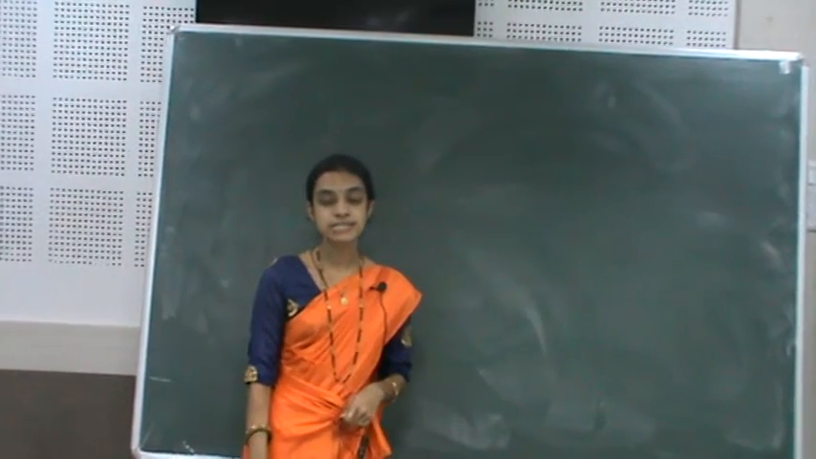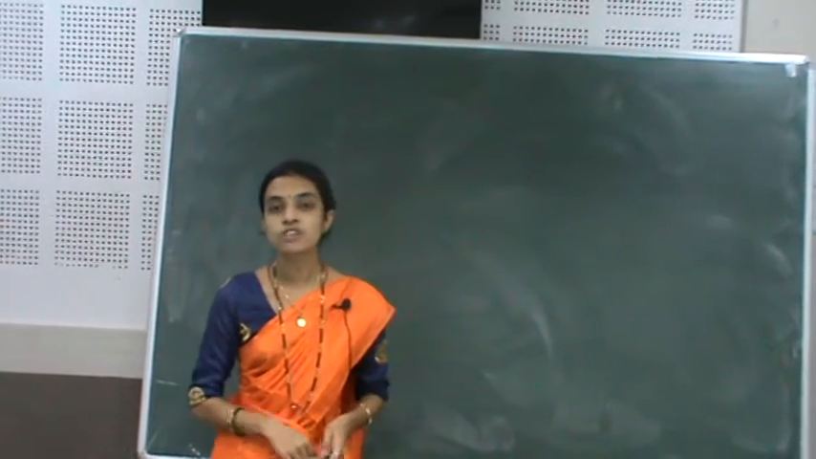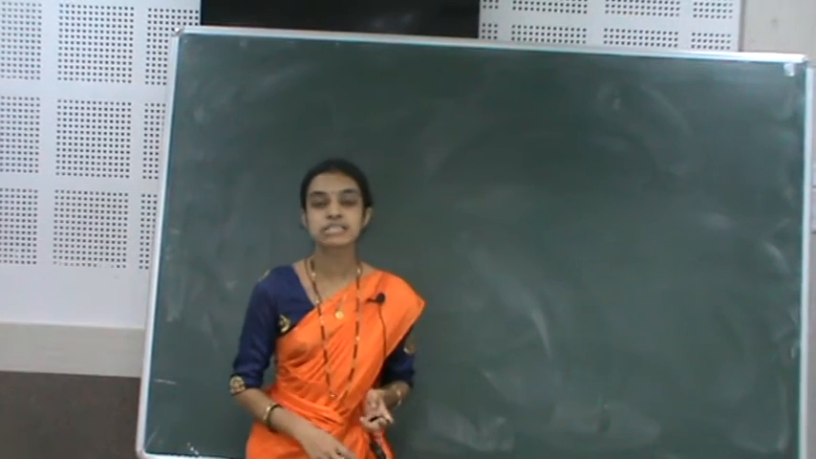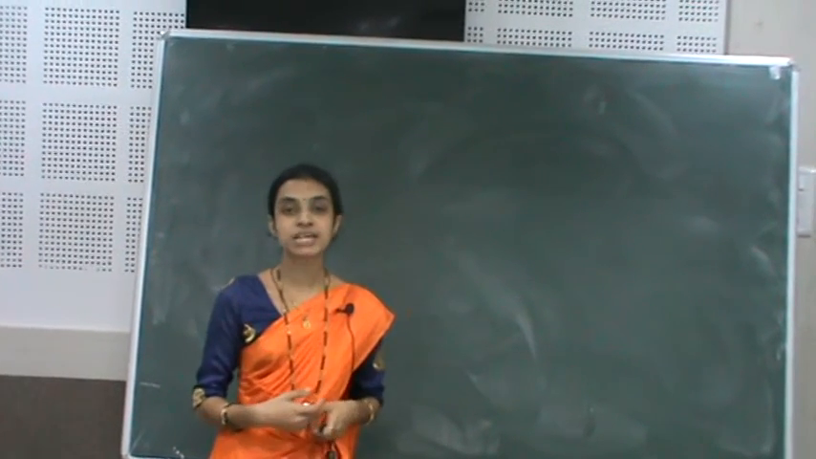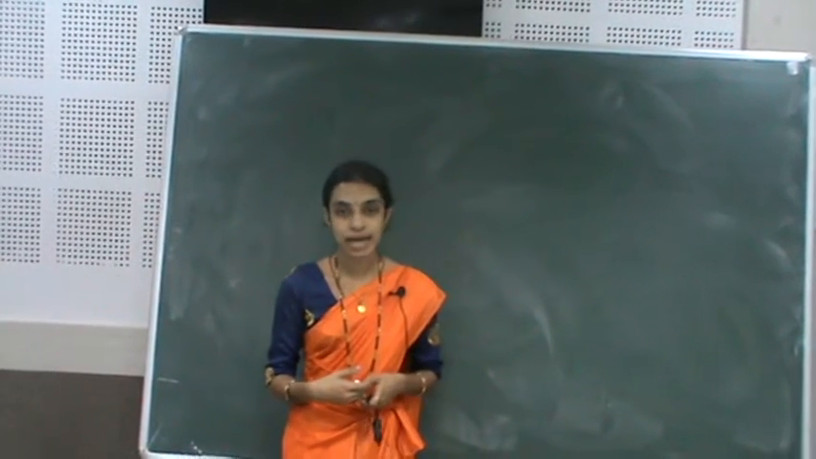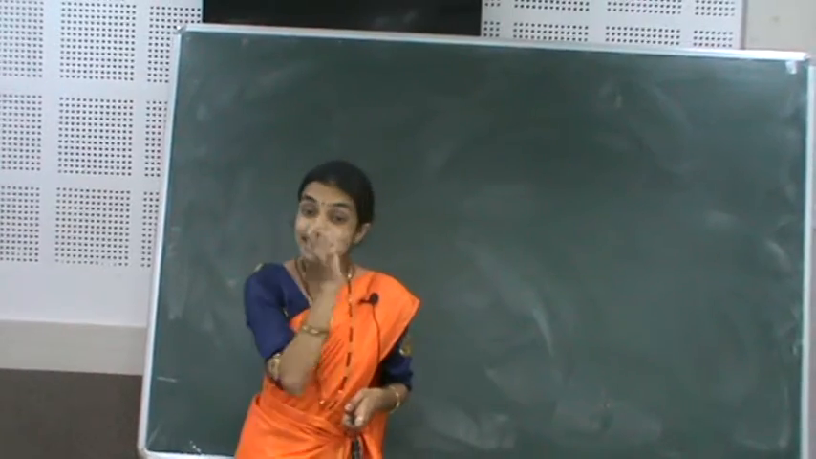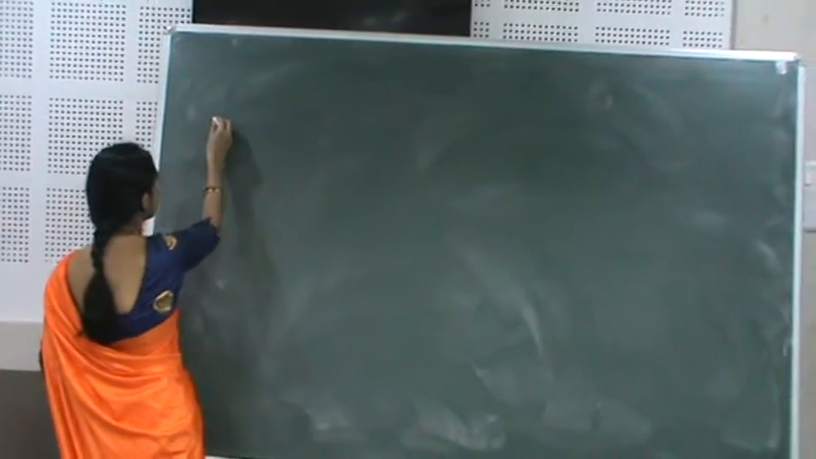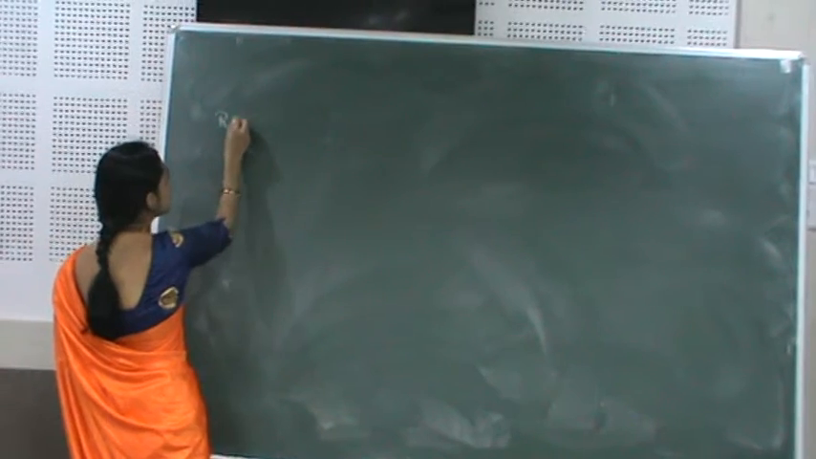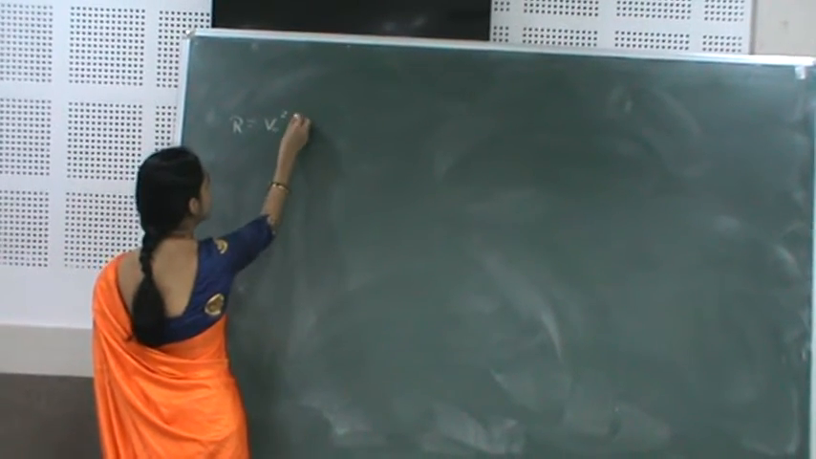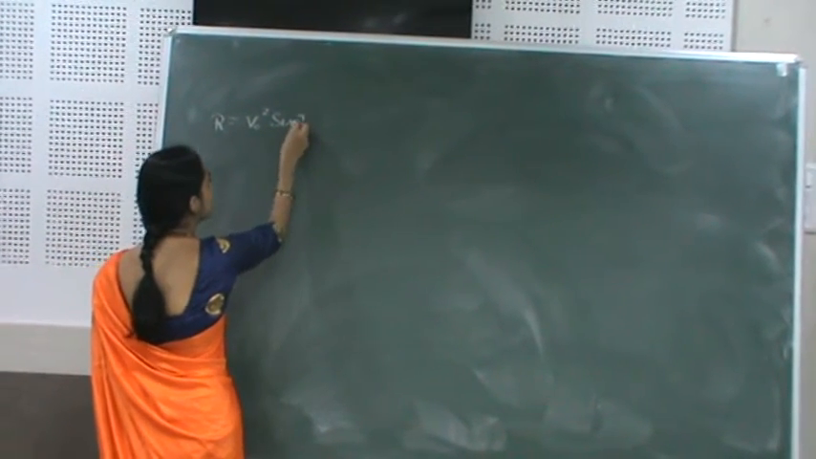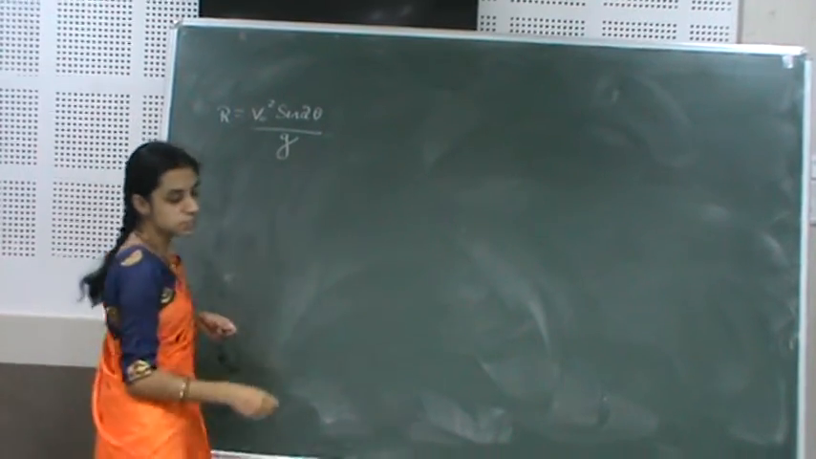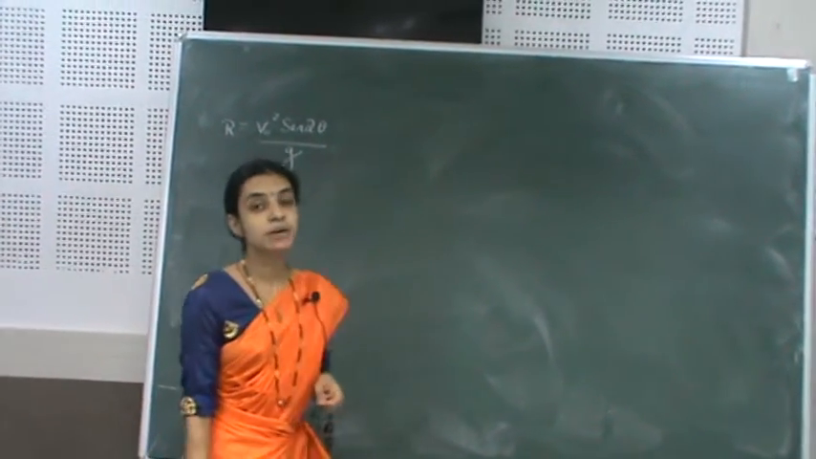Good morning dear students. In the previous class, I solved some problems on the projectile motion concept, that is, on the maximum height, range of the projectile and also on the time of flight. Here the range of the projectile expression is R equals V naught square sin 2 theta upon g. It's the expression of the range of the projectile.